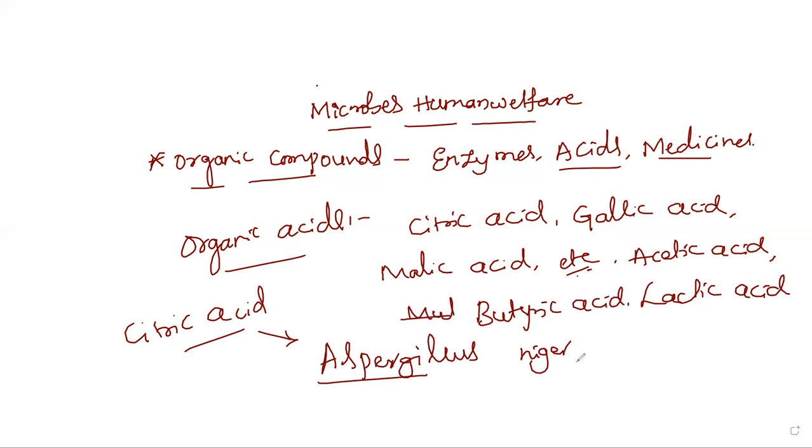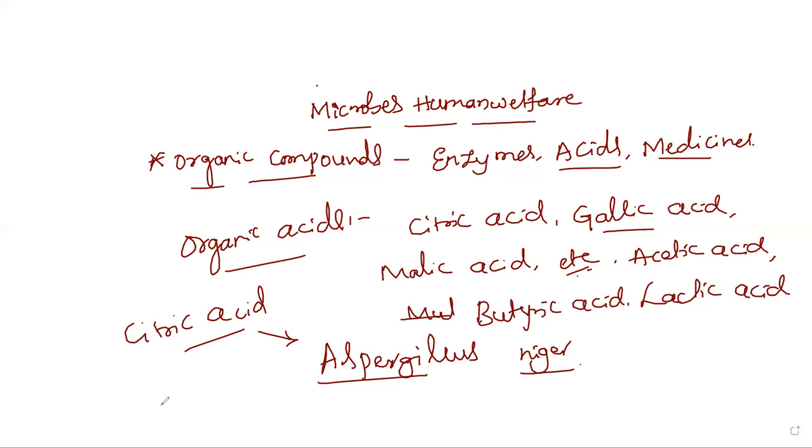Citric acid majorly is obtained by species like Aspergillus niger. So idu 1 marks keltare. Citric acid is obtained from the 1 marks question keltare, that is Aspergillus niger. So from this species of fungus citric acid is obtained, and even Aspergillus is used in the production of gallic acid and other acids also.